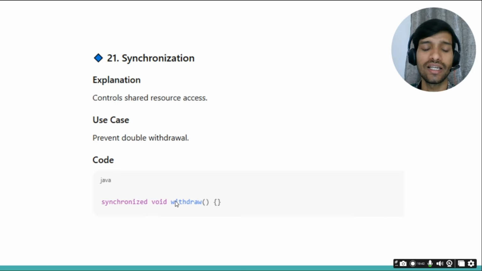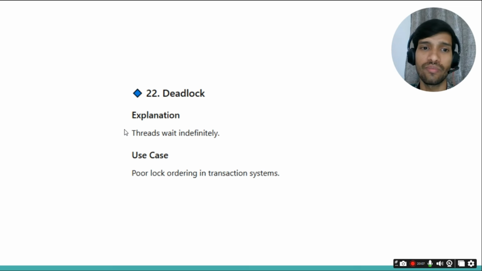From the mobile you are trying to access this withdraw method, and from the laptop also you are trying to access this withdraw method. So at one time, this withdraw method will be executed. Then a lock will be held, and once it is done, the other execution call will happen. So that will prevent double withdrawal. That kind of example you can provide.